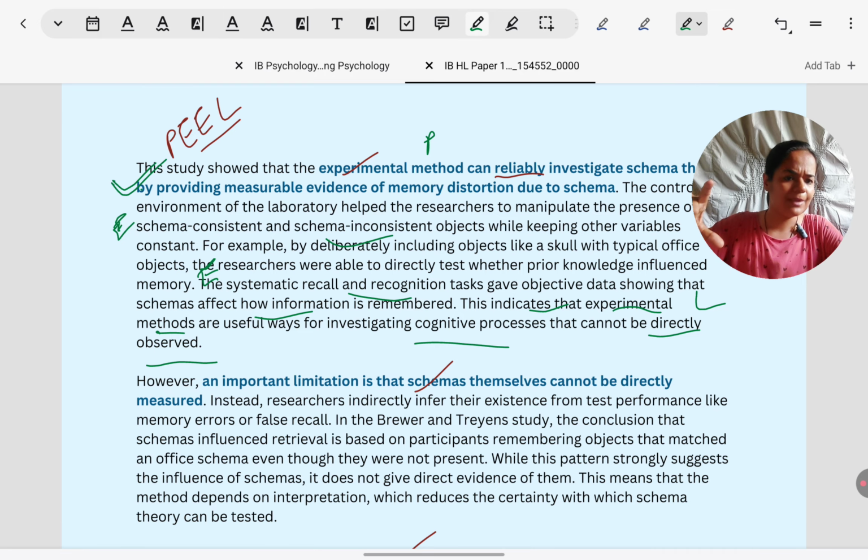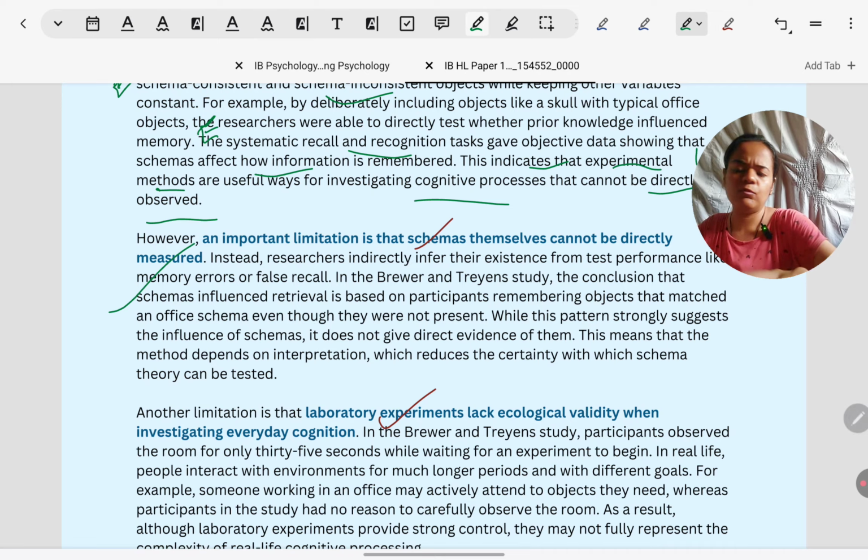So this is what one paragraph should look like under schema theory critical thinking. In the same way, I won't repeat for all, but you can read the answer in PEEL format. Like where the point is about schemas cannot be directly observed. Again, a specific example from Brewer and Treyens. They could just see what objects people remembered, did not remember. But in their mind, were they using schemas or not? That researchers could not investigate.